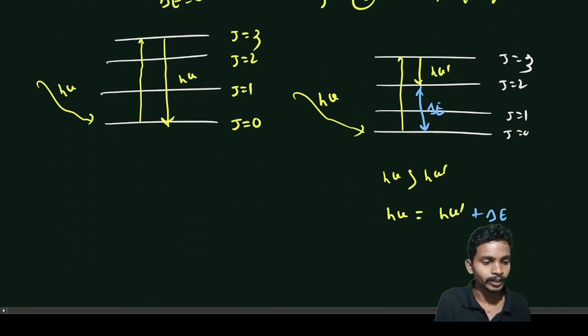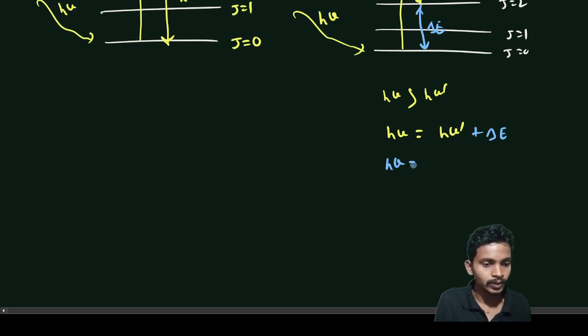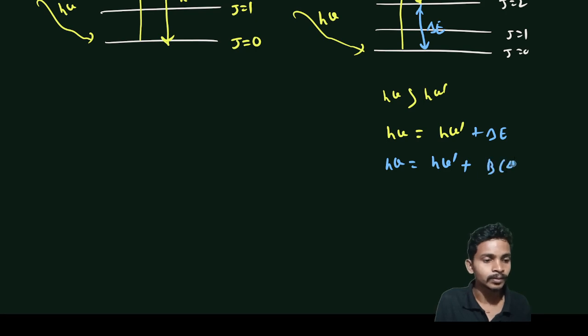Now I can write h nu equal to h nu dash plus B for j plus 6.